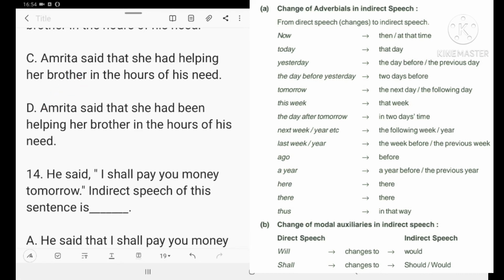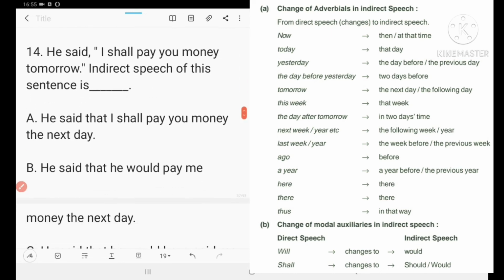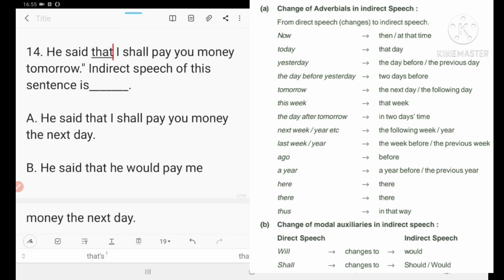Next one, number 14. He said, "I shall pay you money tomorrow." So instead of inverted commas, we shall use that.